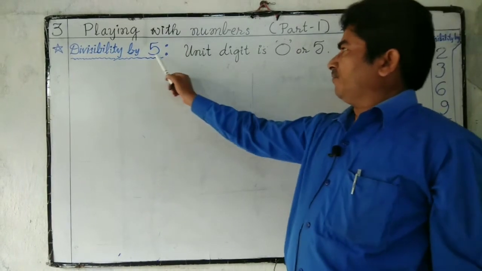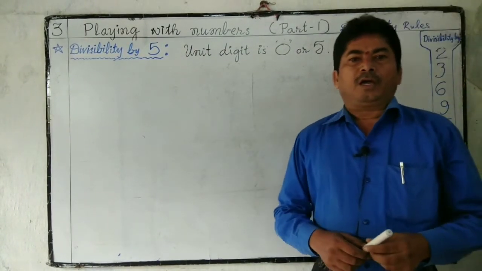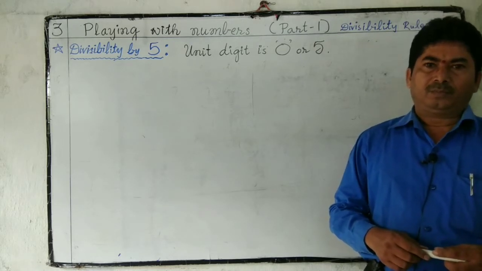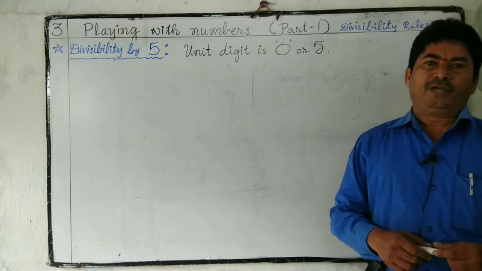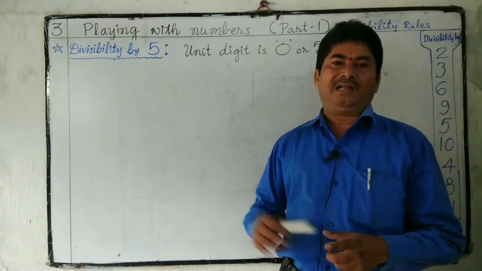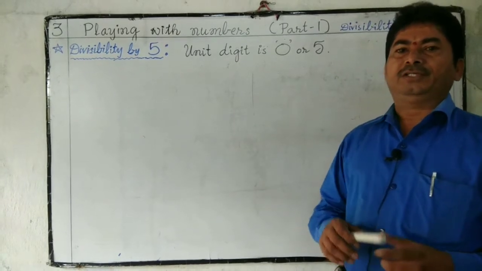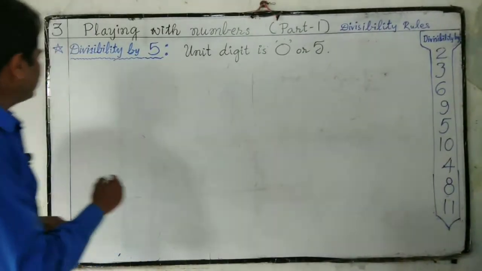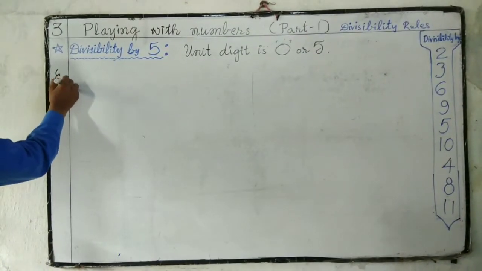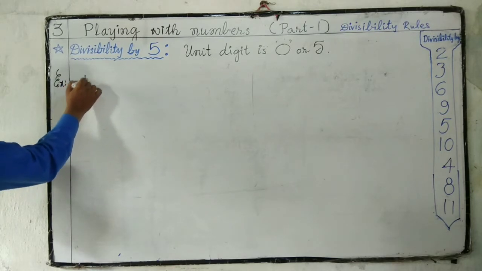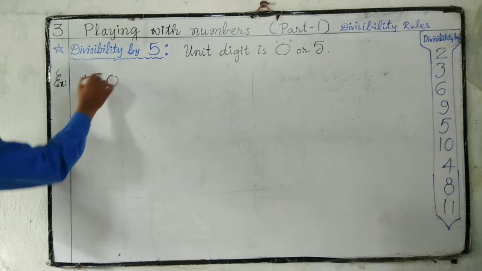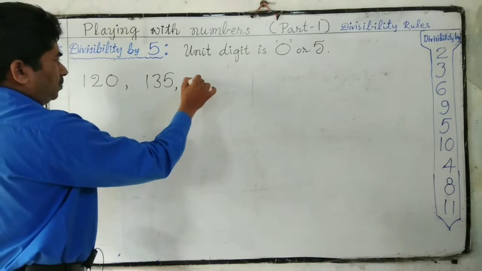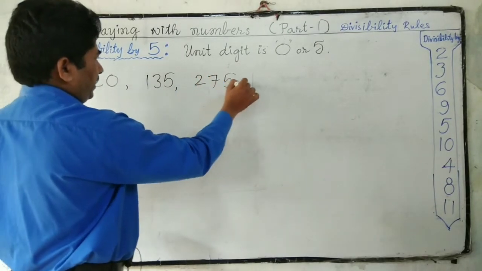Next, divisible by 5. If the number has 0 or 5 in ones place, then the number is exactly divisible by 5. Ones place means unit digit or last digit is 0 or 5. Let us see one example. 120, 135, 275, etc.